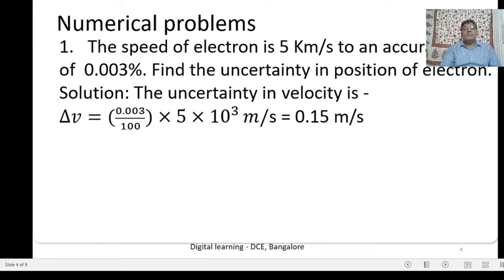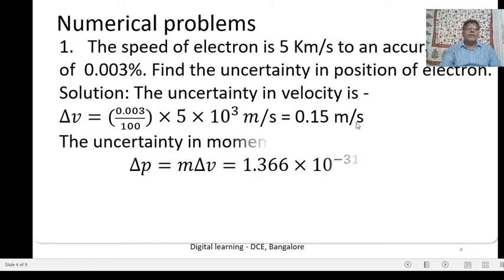Now the solution: the uncertainty in velocity, delta V, is 0.003 divided by 100 into 5 kilometer per second. Then the uncertainty in velocity is 0.15 meter per second. Similarly, the uncertainty in momentum, delta P, is equal to m into delta V. Delta V is already calculated as 0.15 meter per second.